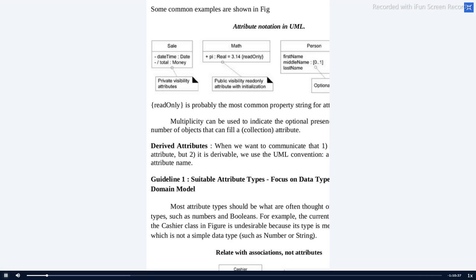It is able to only read, because pi is equal to 3.14 is a constant value. So you cannot change it. So I am just marking it as read only. Okay, thank you.